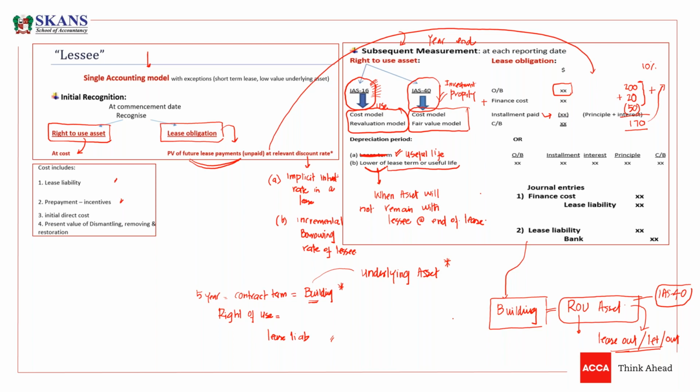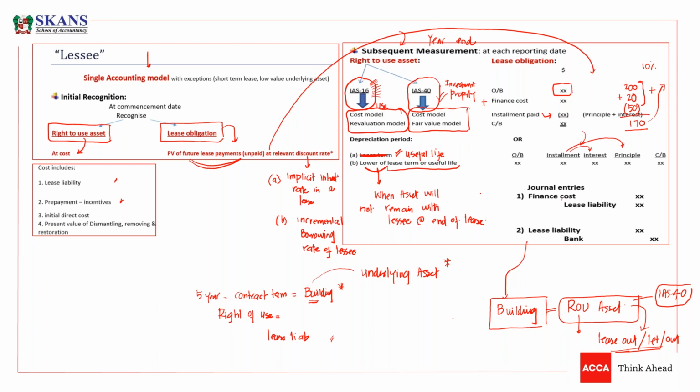So what is the subsequent measurement of lease liability? It will keep increasing by finance cost, and we have to deduct the installments paid from this liability. The amount paid, any payments to the lessor, will decrease our liability. So this is the subsequent measurement. There are certain people who make this type of table. Obviously, the answers would be the same, but they usually split the installments into interest and principal. So you can do that as well.